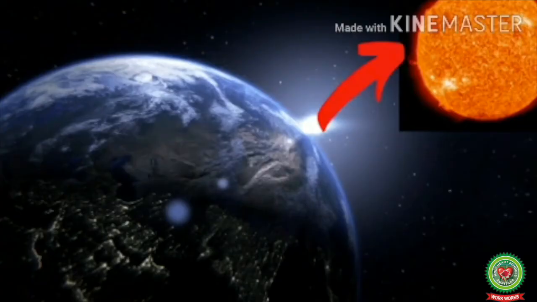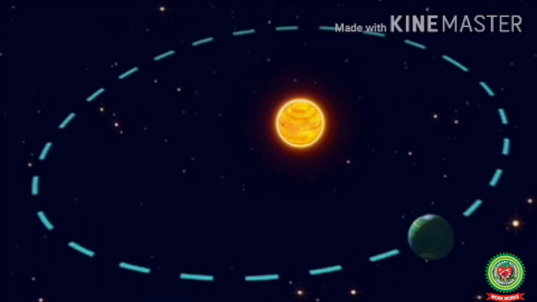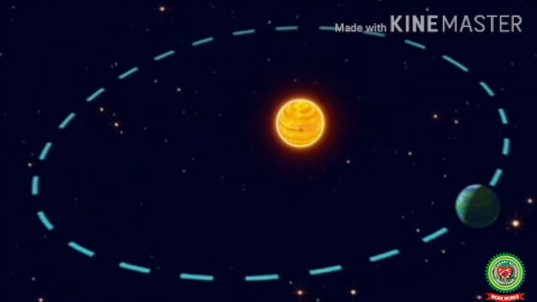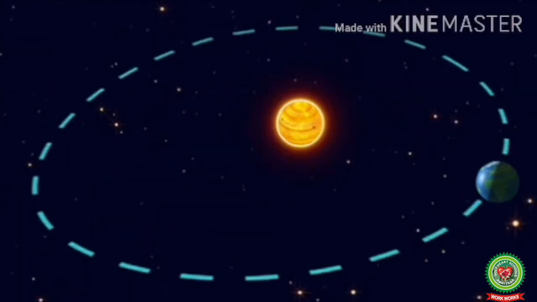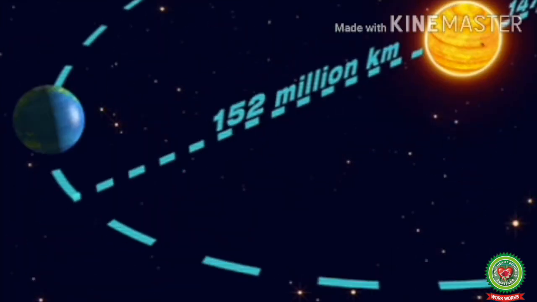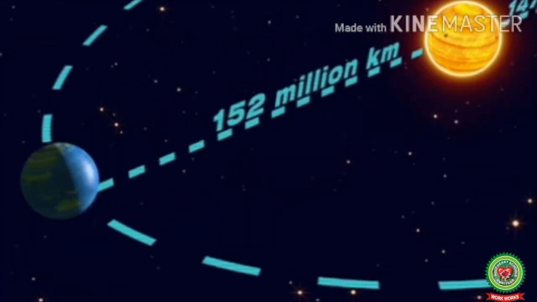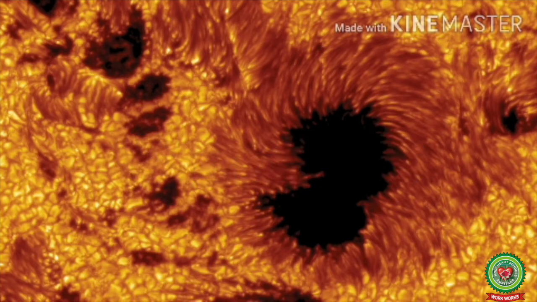Now the next main point is distance of the earth from the sun. Earth revolves around the sun on an elliptical path. The earth is nearest to the sun on or about 3rd of January, and this position is known as perihelion, and it is farthest from the sun on or about 4th of July, and this position is called aphelion. As a result, our earth receives 6.6% more insolation in January as compared to that in July. Now the last main factor includes sunspots. Sunspots are the cooler parts of the sun. During the revolution, when earth faces the sunspots, the amount of insolation is less.